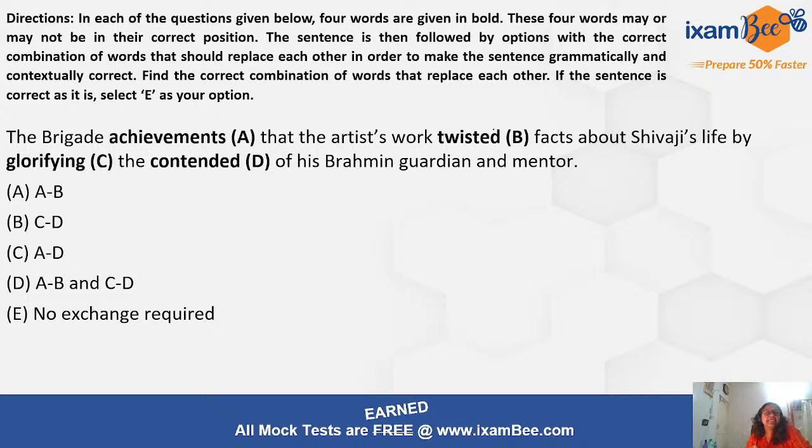So the brigade, what the brigade contended. Okay, so let us swap. The brigade will contend, okay, that the artist work twisted facts about Shivaji's life by glorifying the achievements of his Brahmin guardian and mentor. Making sense? A, D, C is the correct answer in this case. Alright, so you have to swap A and D.